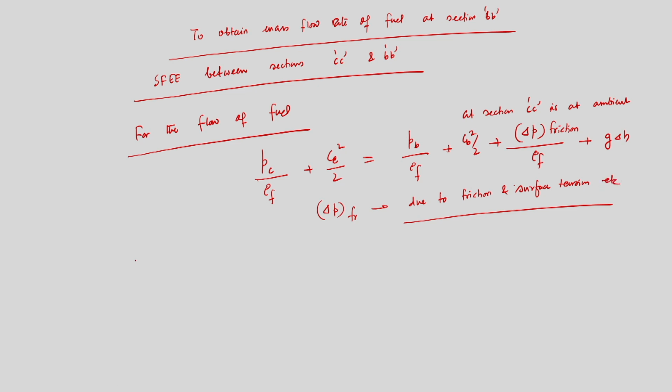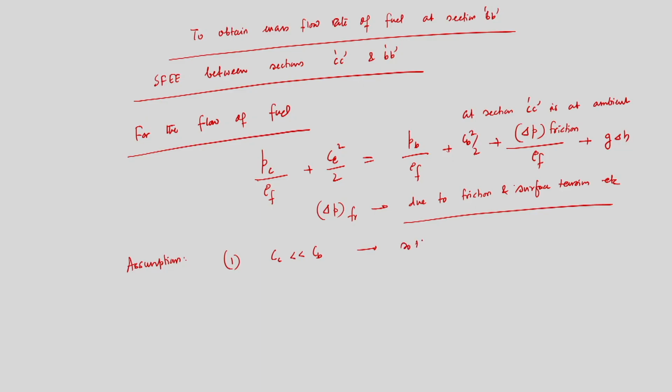So, again we have to take assumptions. What are the assumptions we are going to take? One, Cc is much less than Cb, that is, the velocity of fuel at section Cc is much less than at section Bb. That is justified because the area at section Cc is much higher than at section Bb, so Cc square by 2 can be neglected. This is not a bad assumption.